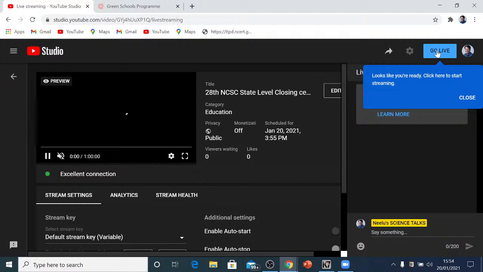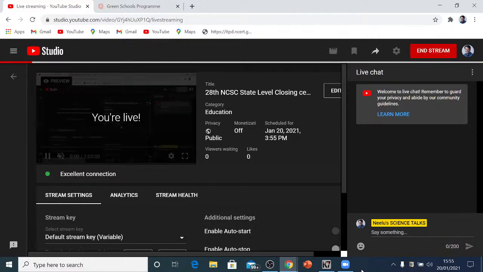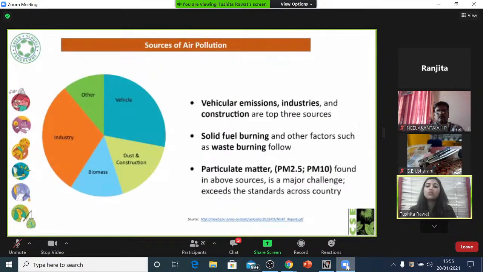proper plan that the state governments will make, and some of them have made, and sent to the Pollution Control Board. Now, why this air pollution? What are the sources? What are the major reasons behind this air pollution in Andhra Pradesh and in other states